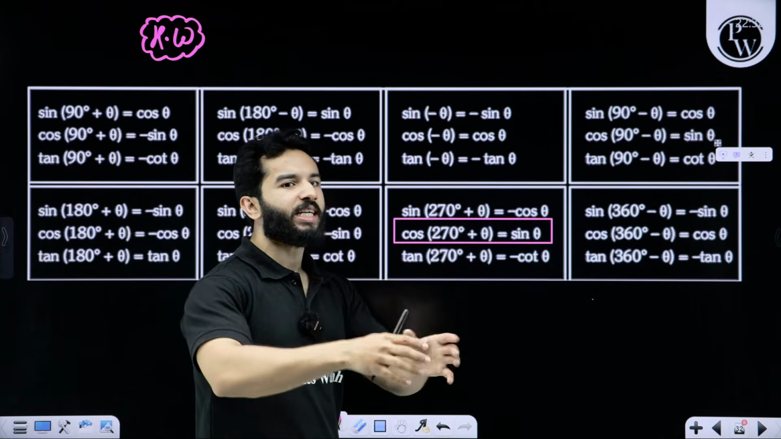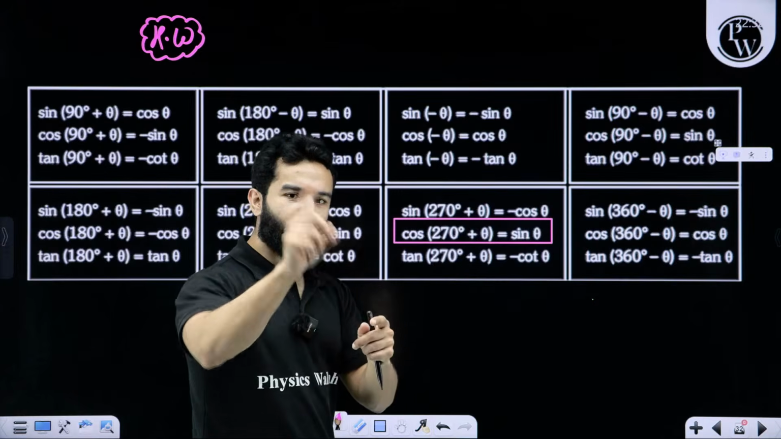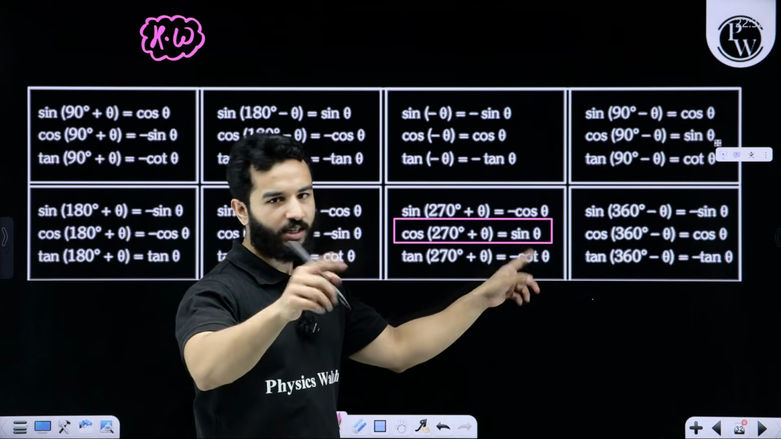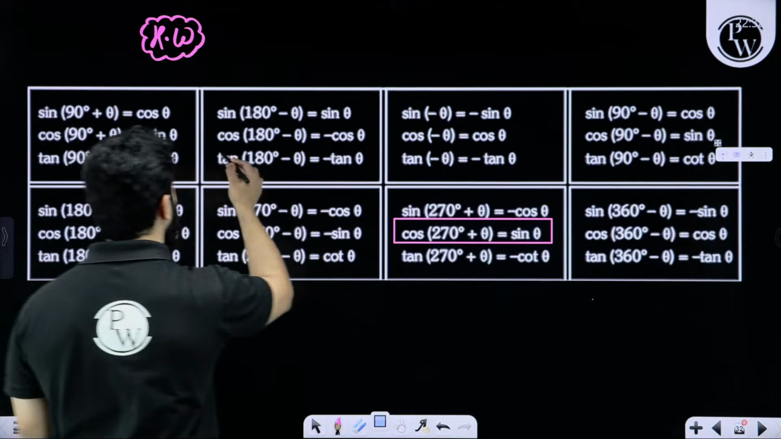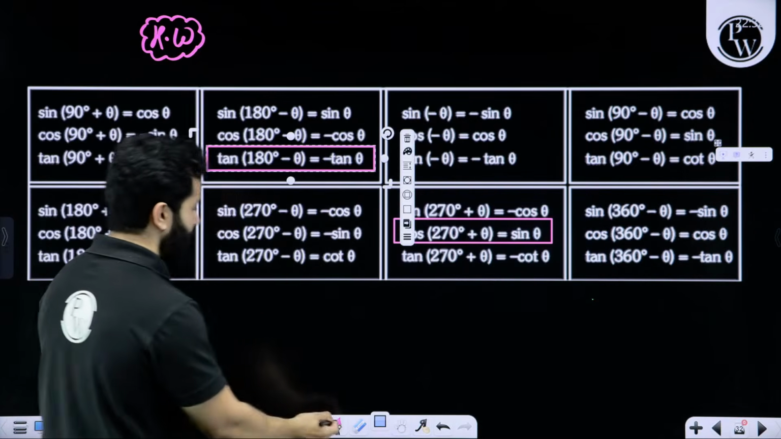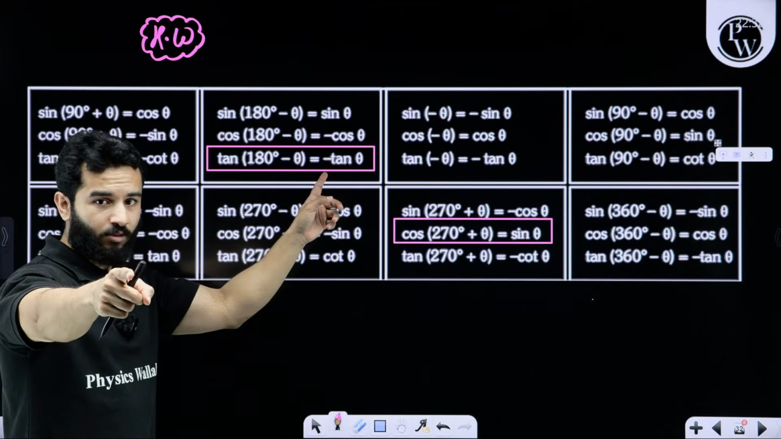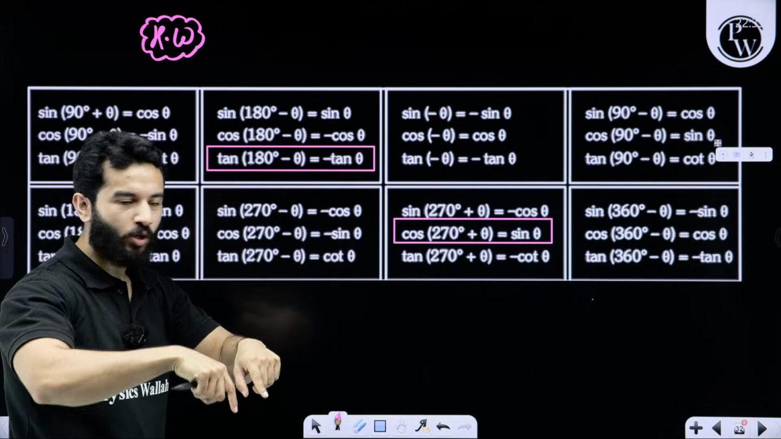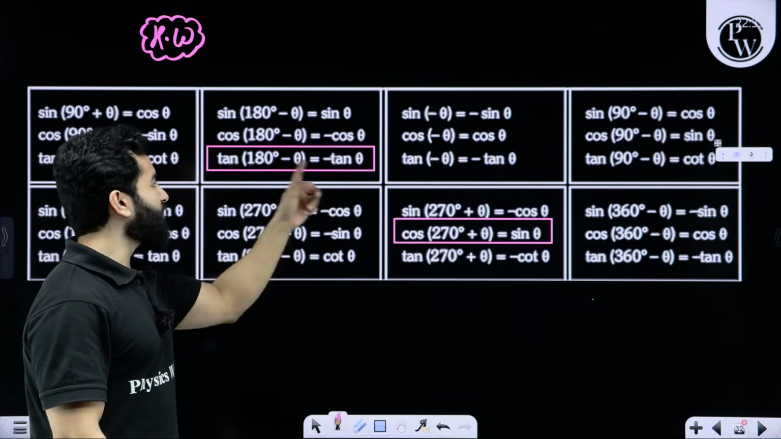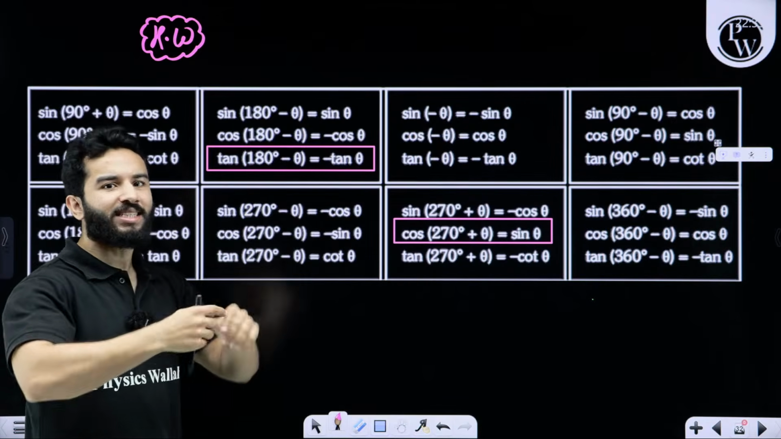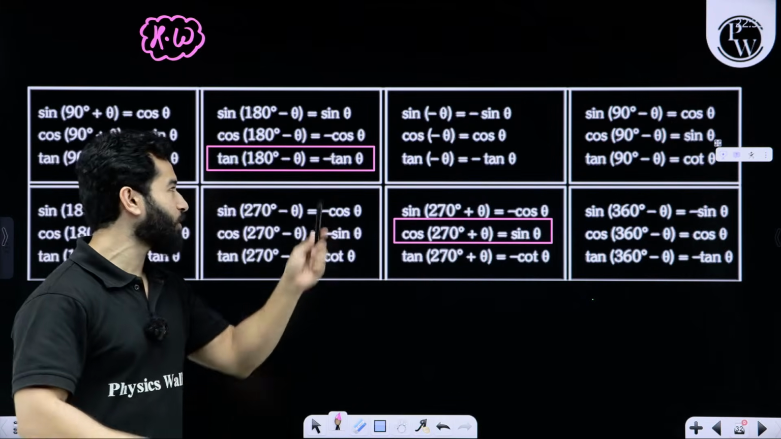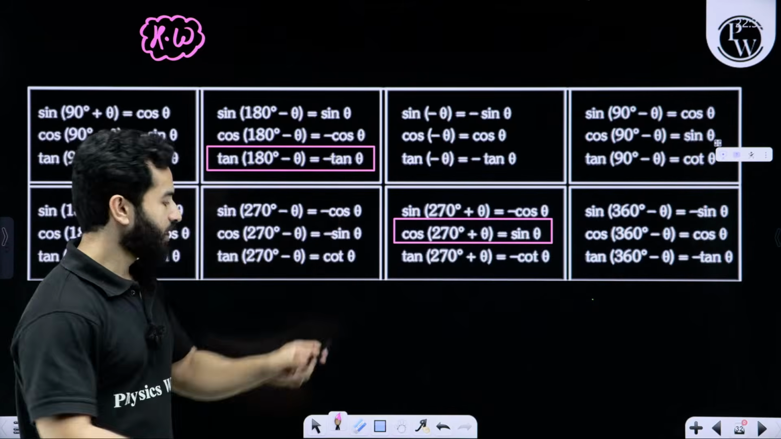270 degree plus theta is fourth quadrant. That means cos is positive. That means positive sign. Now let's cherry pick anything. Let's take this one. Tan of 180 degree minus theta. 180 is even. 180 is 2 pi by 2. Even, that means tan will remain tan. 180 minus theta, that means second quadrant. Sine positive, that means minus tan theta.